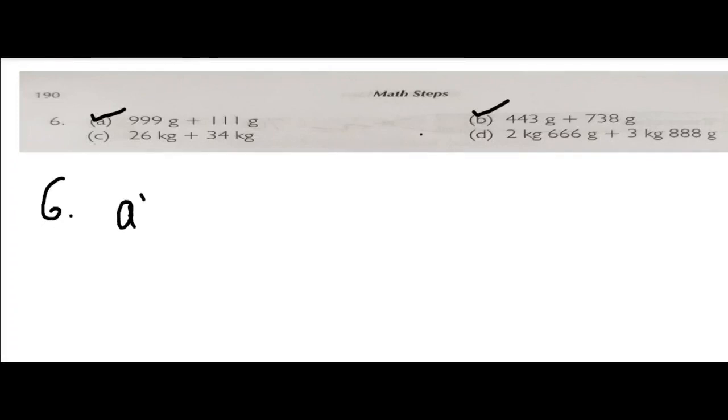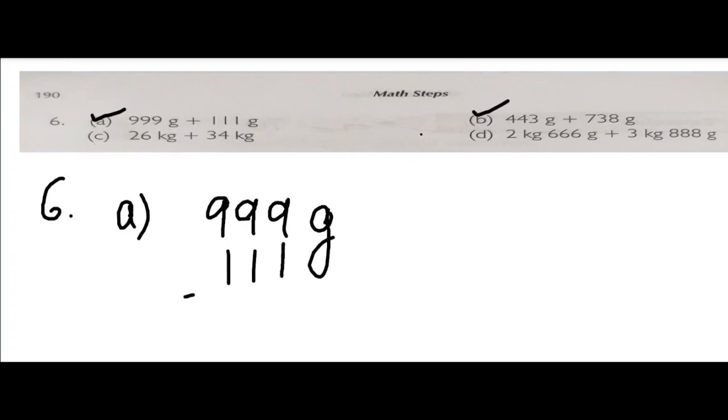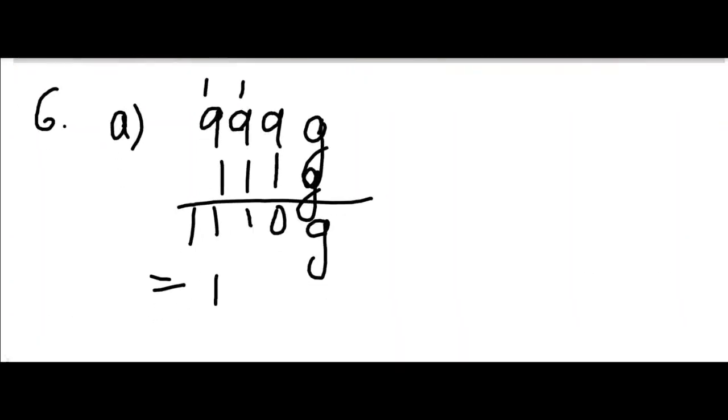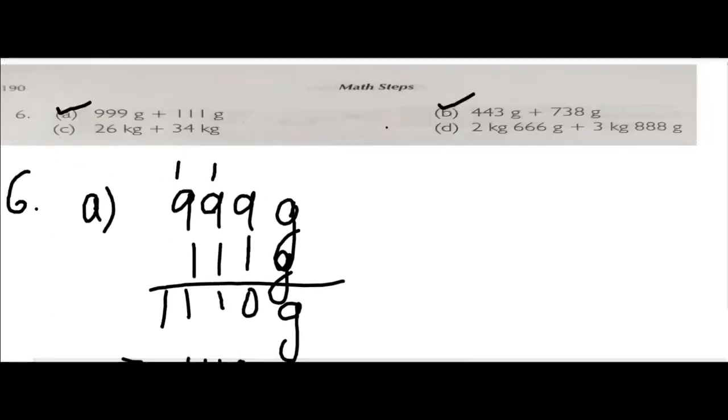So let us start by adding 999 gram plus 111 gram. Don't forget to write gram here in your copy, and 111 again grams here. So 9 plus 1 is 10, then 1 plus 0, okay, so 9 plus 1 is 10, 11. So 1 here in the 100 position, and 1, 9, 10, 11. So we got our answer. What is our answer? 1110 gram. That is equal to 1 kg 110 gram.